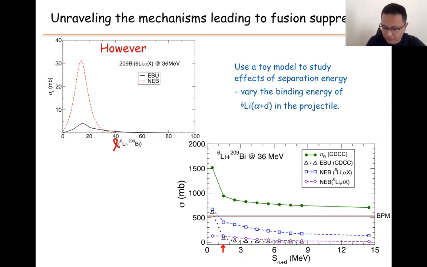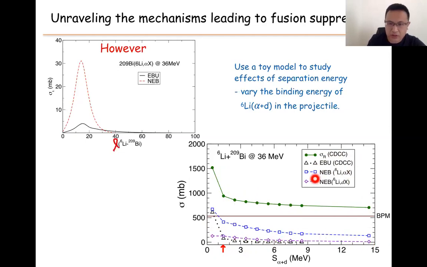We do the calculation for the reaction cross-section from the CDCC calculation. We see the cross-section decreases when the binding energy is increased. And we also do the calculation for the elastic breakup. We show the same behavior, but the contribution of elastic breakup is very small.